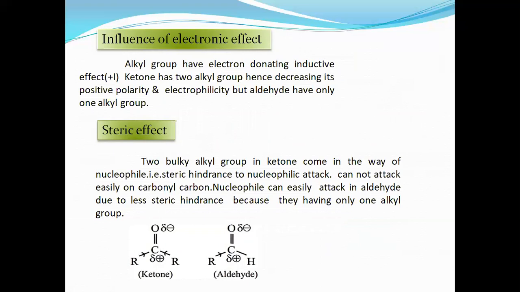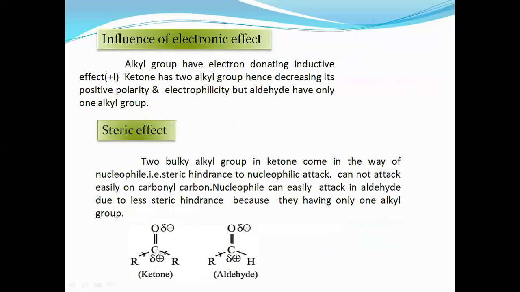For the influence of electronic effect, alkyl groups have an electron donating inductive effect. Ketones have two alkyl groups, hence decreasing the positive polarity and electrophilicity. But aldehydes have only one alkyl group. Now see these two structures, ketone and aldehyde. In ketone, the two alkyl groups push their electrons towards the carbon.